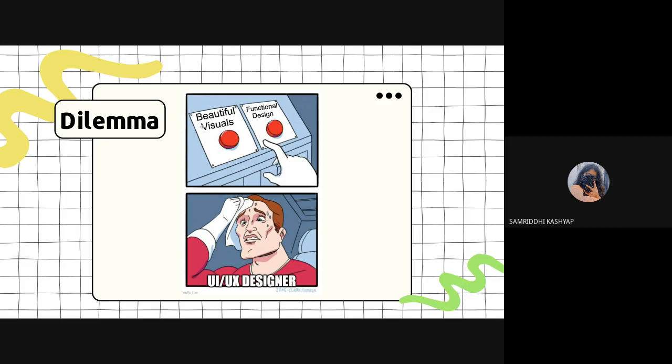It is a struggle, and we have to bridge these two ends and come in the middle. We make beautiful visuals and also a functional design, which is easy to navigate and easy to build, because otherwise the web developers and the software developers will go nuts.